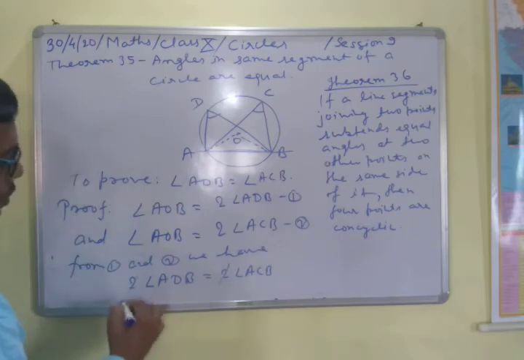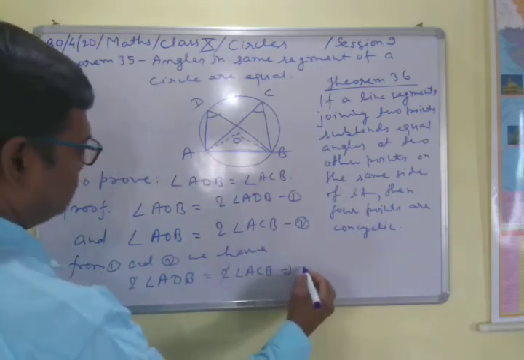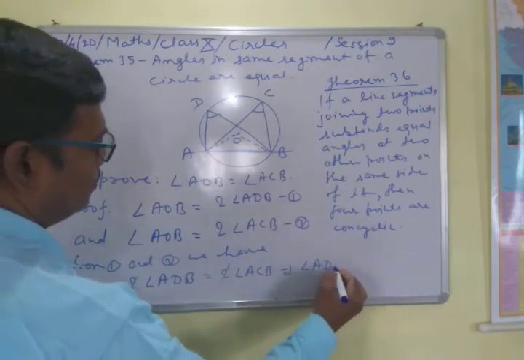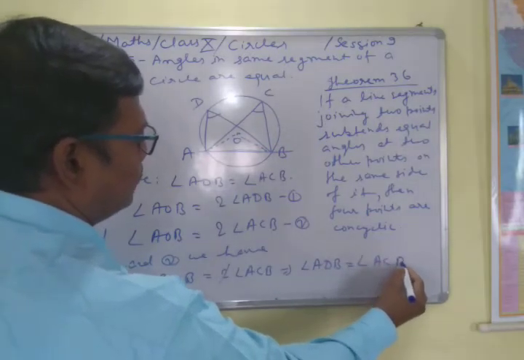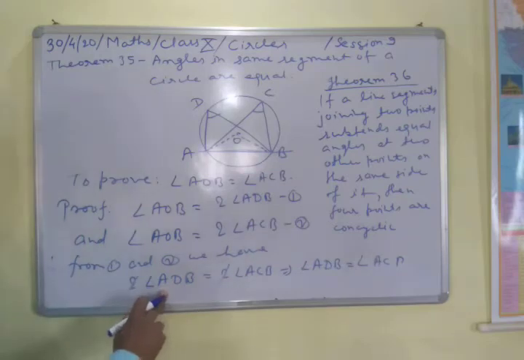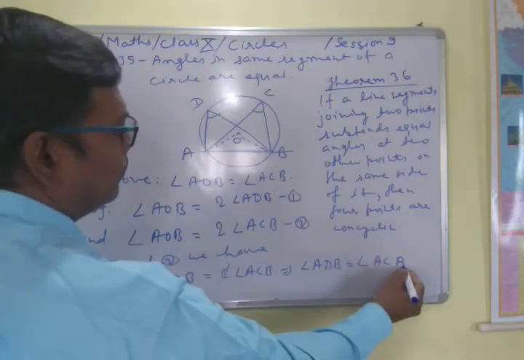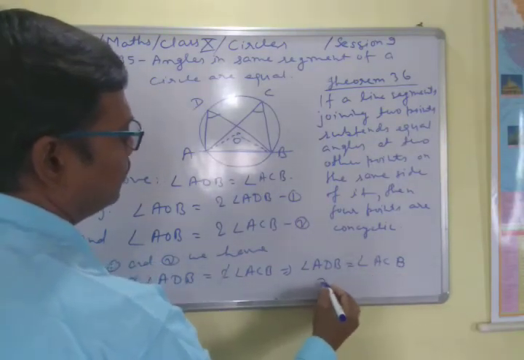Then this 2 will cancel. This implies angle ADB is equal to angle ACB. So this is proved here.